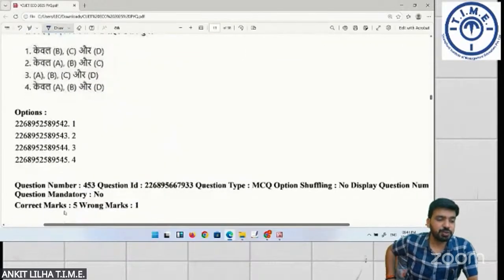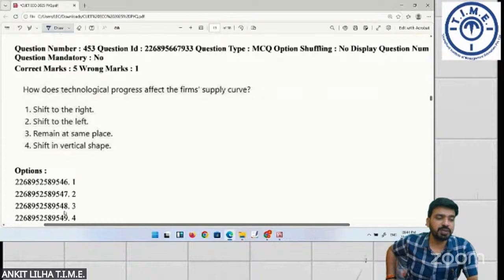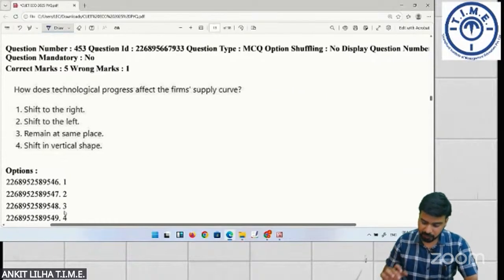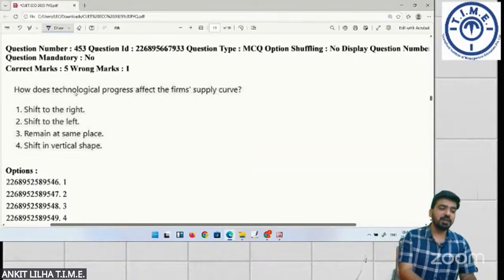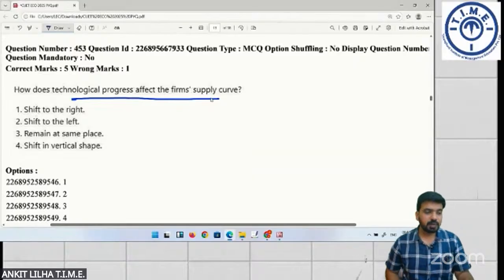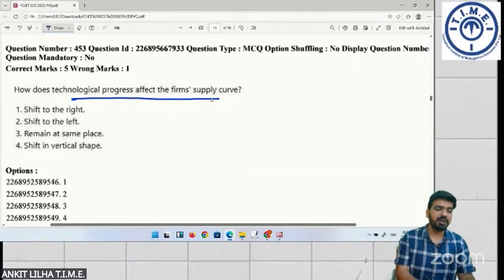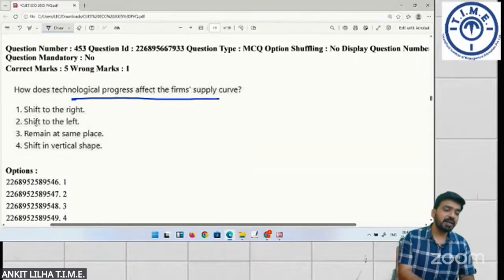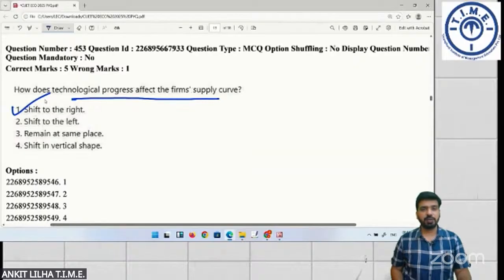Okay, the last question for the day, which I'll be discussing with you: how does technological progress affect the firm's supply curve? If there is technological progress, the firm's supply will increase, and due to this increase in supply, it will shift rightwards.